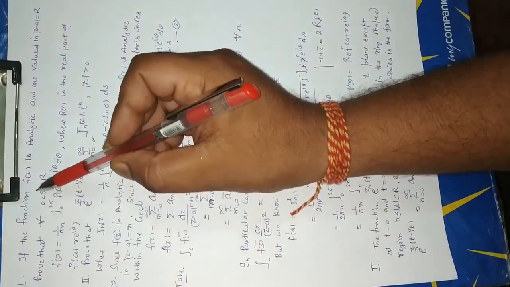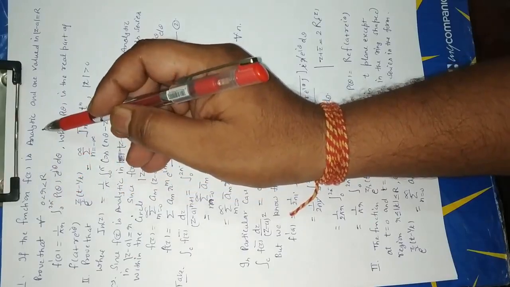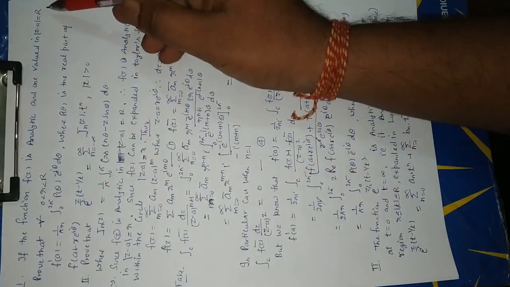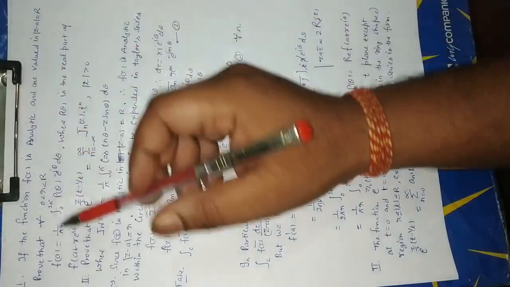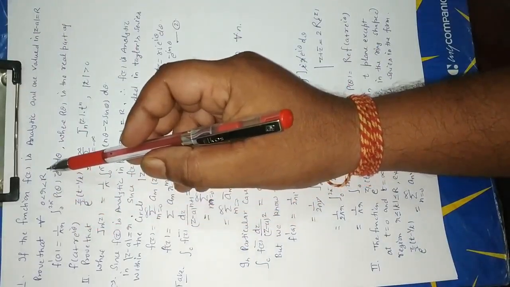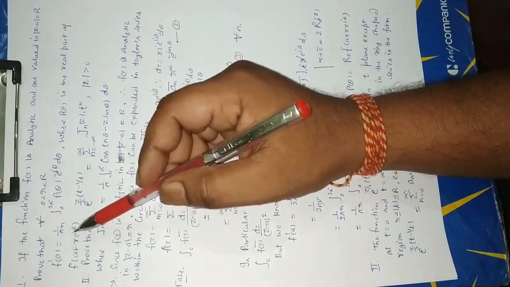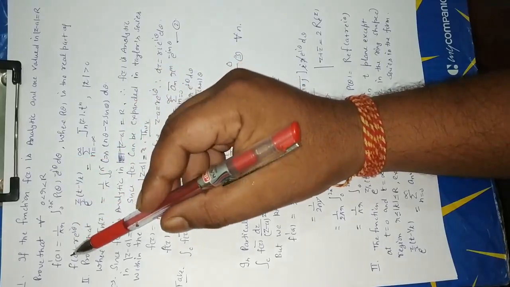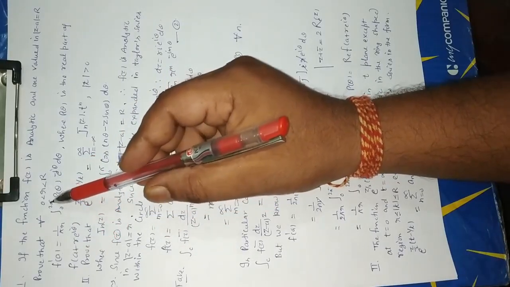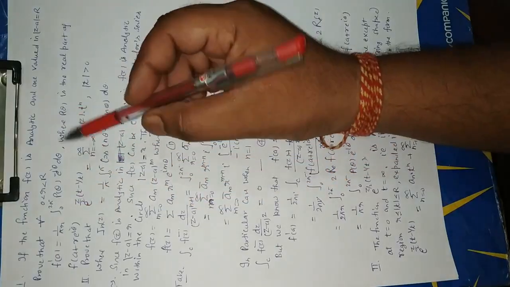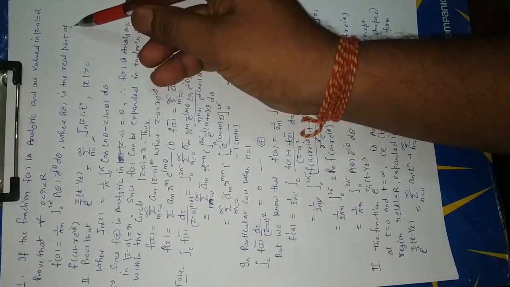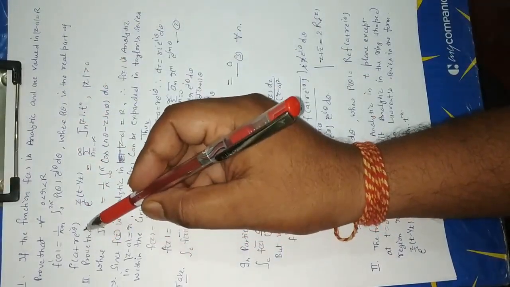If the function f(z) is analytic and single valued in |z - a| = R, prove that for every r greater than 0 and less than capital R, f'(a) = (1/πr) ∫ from 0 to 2π of φ(θ) e^(-iθ) dθ, where φ(θ) is the real part of f(a + r e^(iθ)).